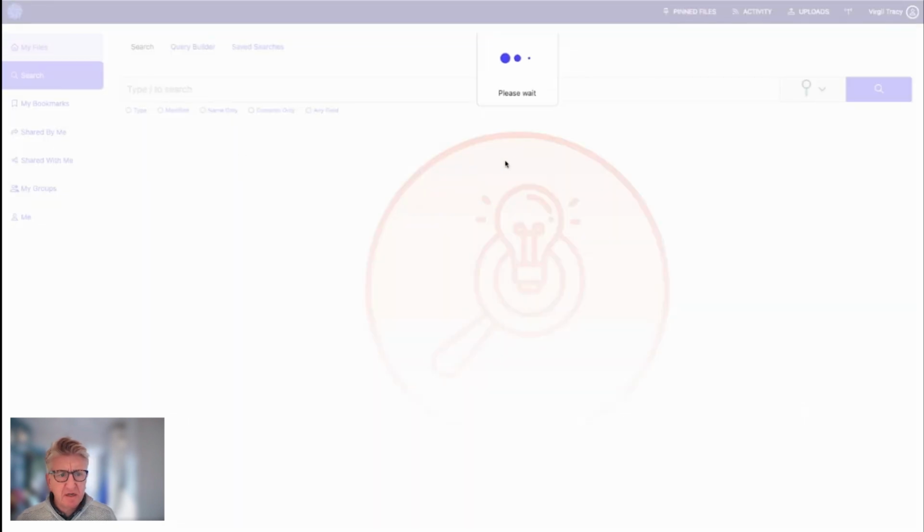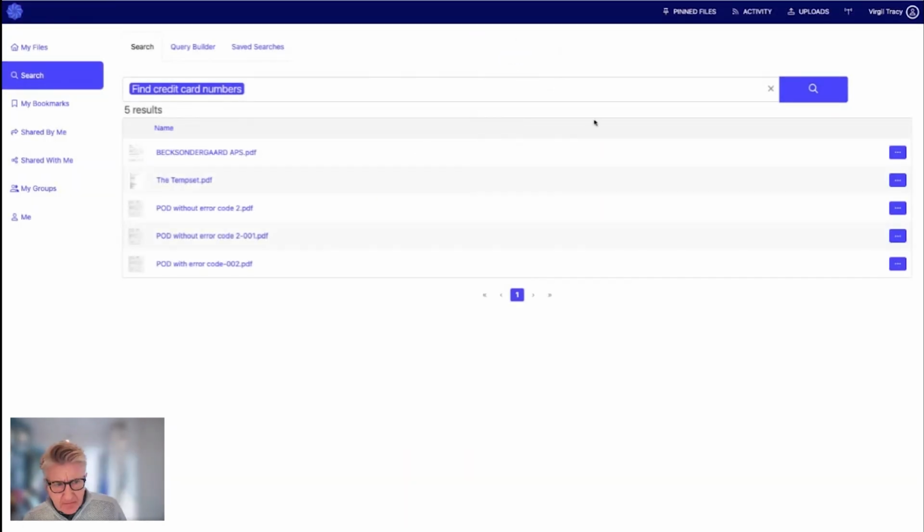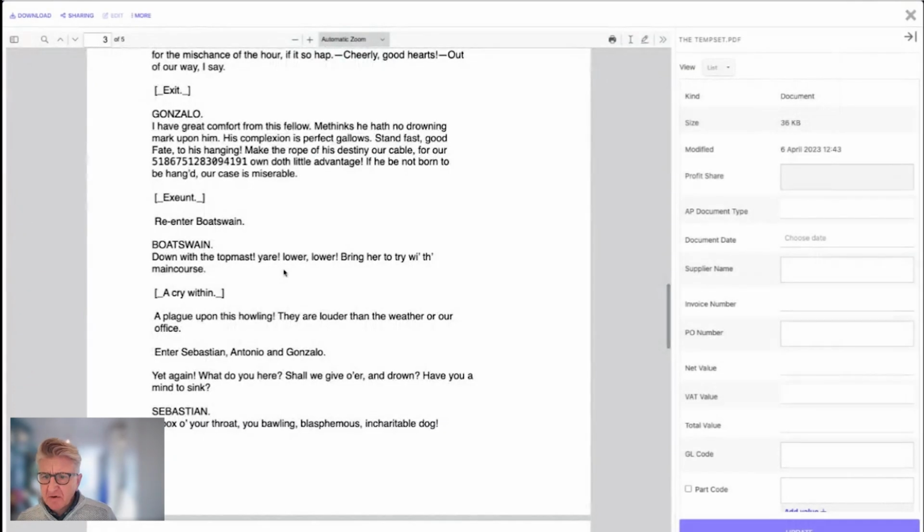There we go. This is credit card numbers. This is a compliance search, and if I click on this one, I asked it to find any document that looks like it has a credit card number in it, and it's opened this on page 3 of The Tempest, and Shakespeare was somewhat confused. He dropped his credit card number into that. The reason we can do this is we can start to look for compliance, because the documents that are properly filed away are not the problem.